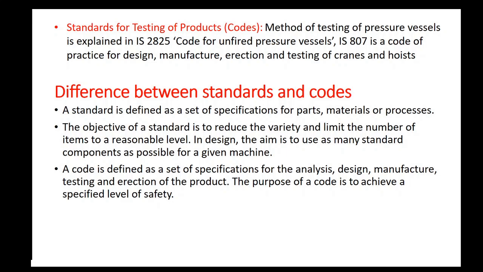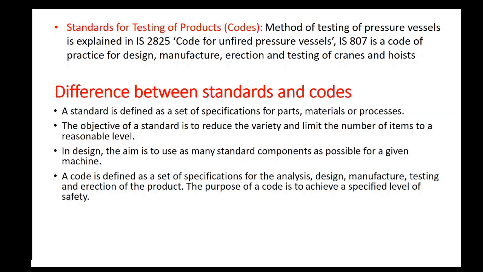So, what is the difference between standards and codes? As discussed earlier, a standard is defined as a set of specifications for parts, materials, and processes. The objective of standardization is to reduce the variety and limit the number of items to a reasonable level. In design, the aim of the designer is to use as many standard components as possible for a given machine.